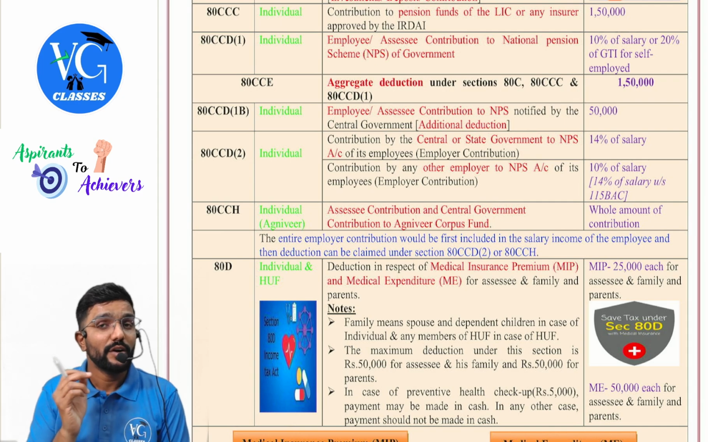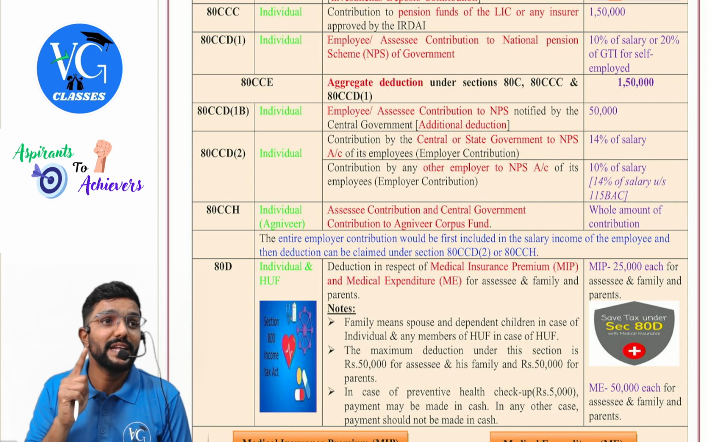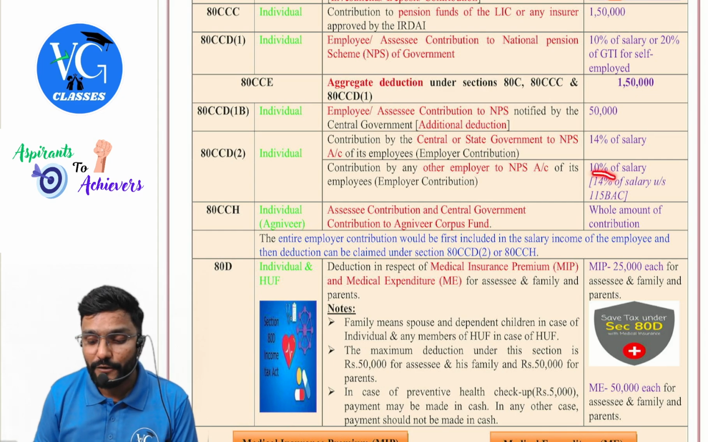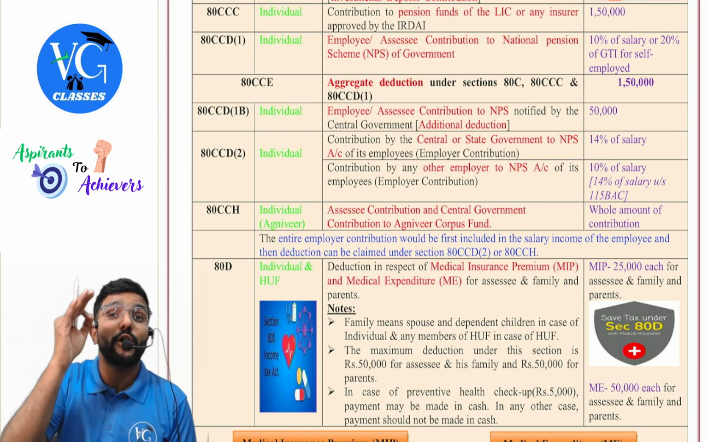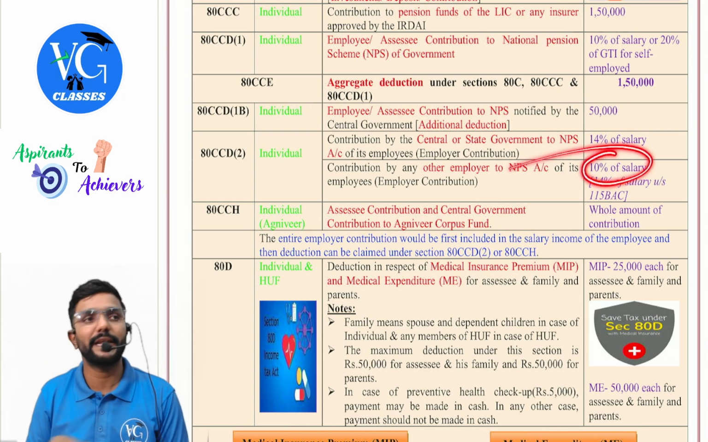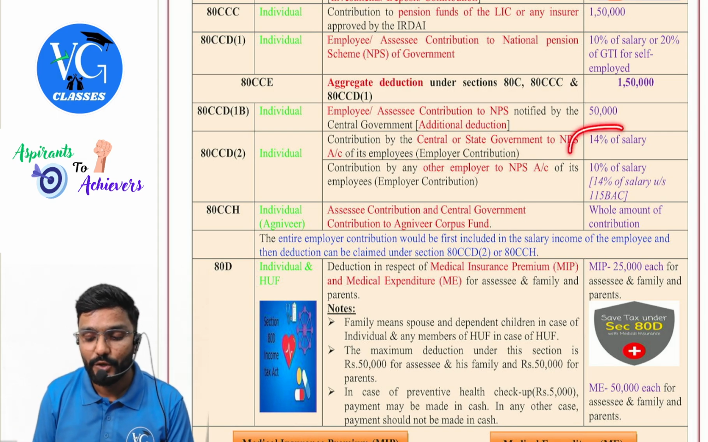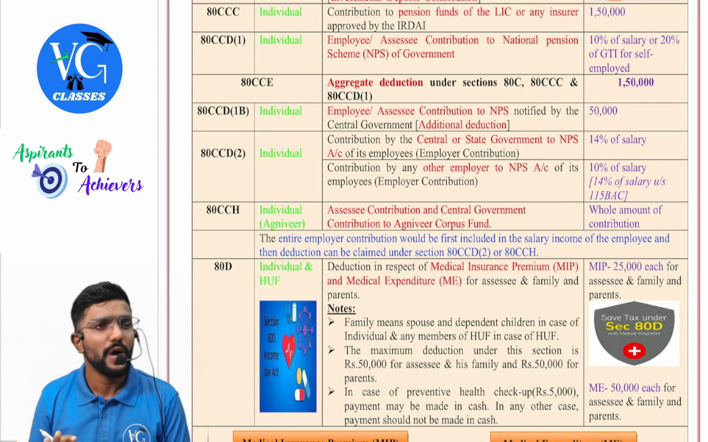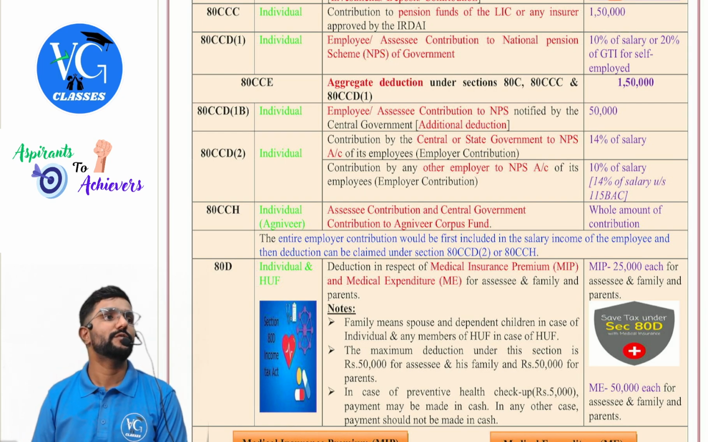Please be careful. Deduction is given for whose contribution? Employer. But they're telling employee, if he is following default regime, then he can claim how much? 14%. Sir, what if employee is following optional regime? Then only 10%. Whereas if government is the employer, guys, no matter which scheme the employee is following, what is the deduction for employer contribution? 14%.